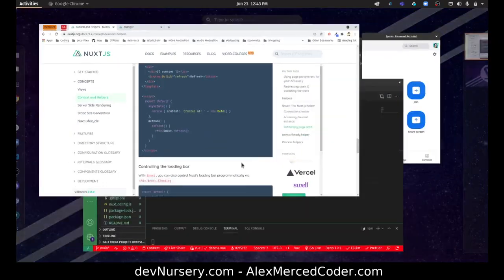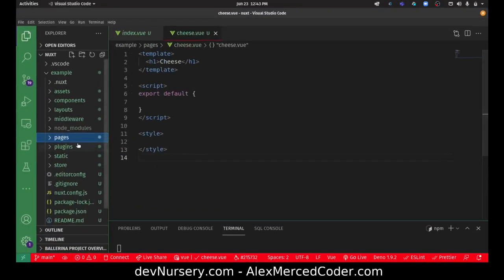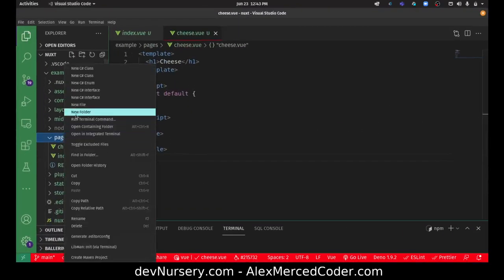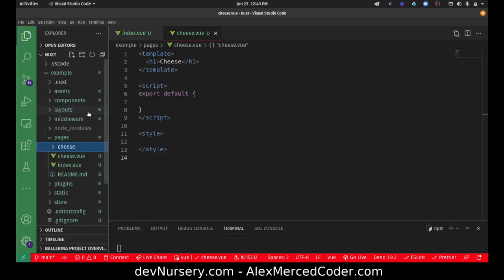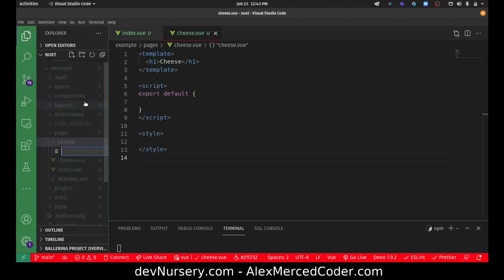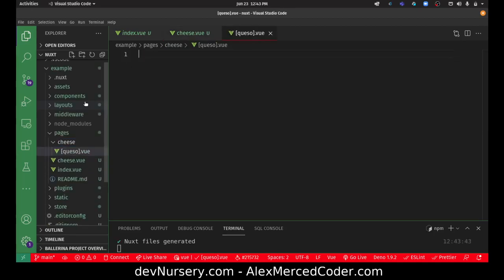Okay, so let's try that out. Let's create a folder. New folder. We'll call it cheese. And then we'll have a new file in there called queso.vue. Okay, so then I'll just do the Vue boilerplate. So template.